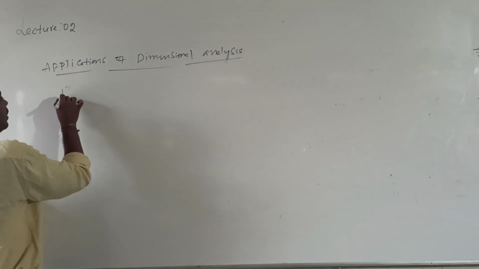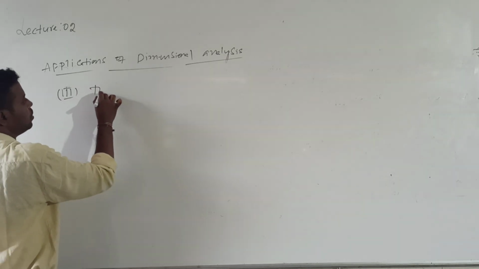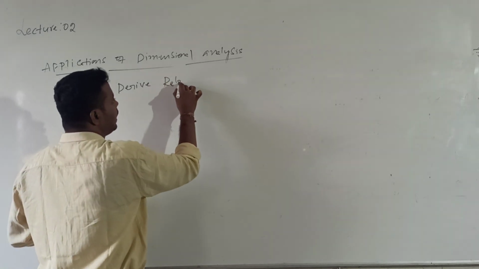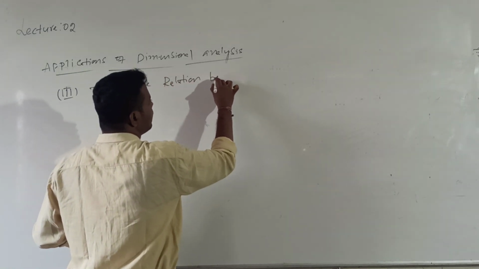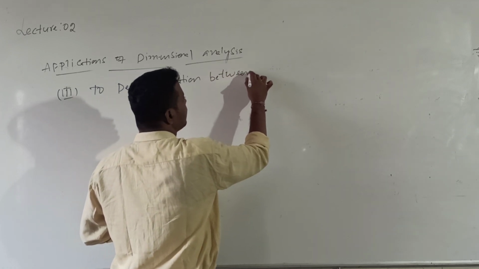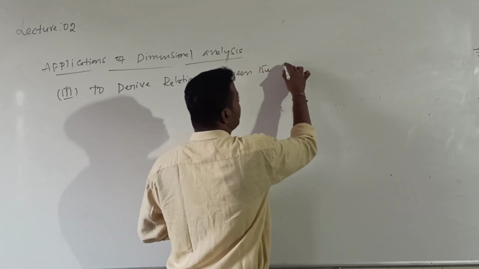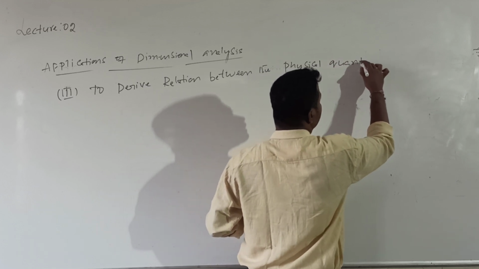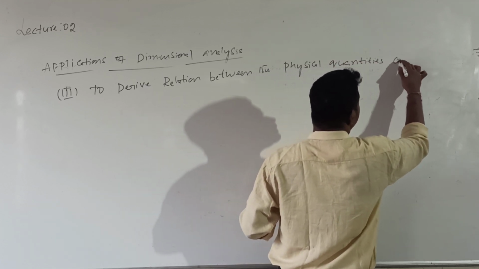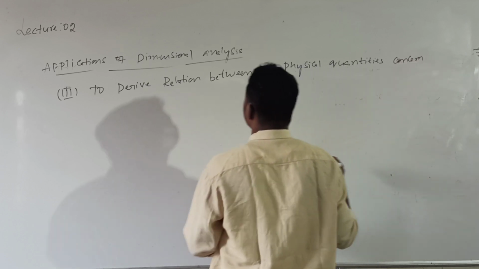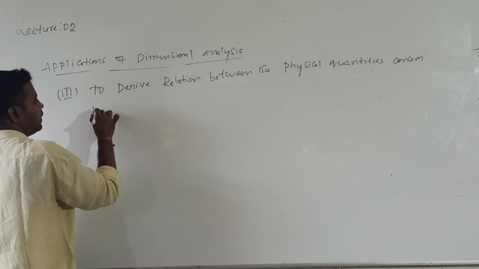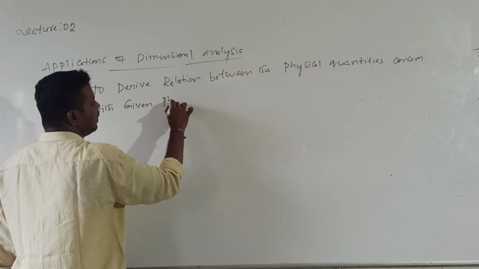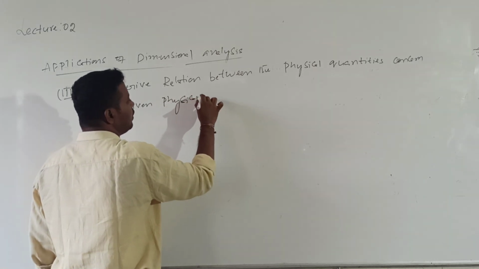Third one: to derive the relation between the physical quantities concerned with the given physical phenomena.